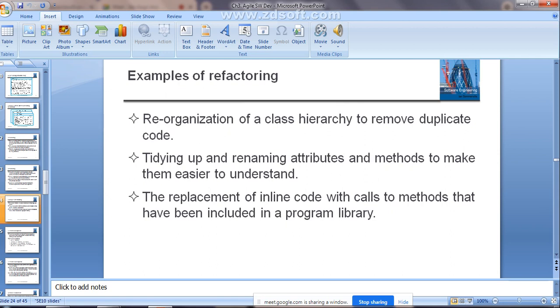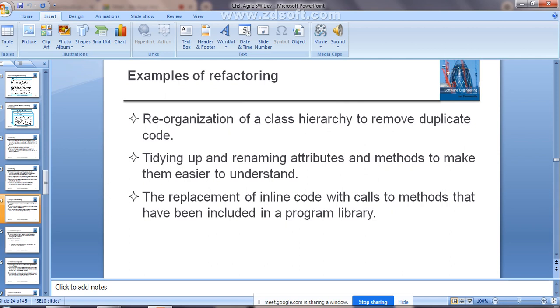Reorganization of the class hierarchy, to remove the duplicate code, renaming the attributes and the methods so that they can be easily understood, and the replacement of the inline code with the calls to the methods. These are some examples of how they are going to do the code improvement. That is what is called refactoring.